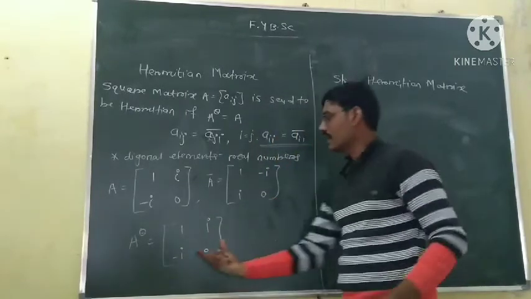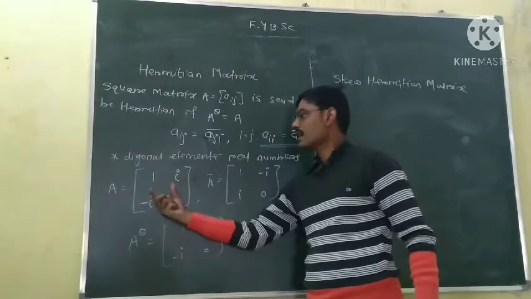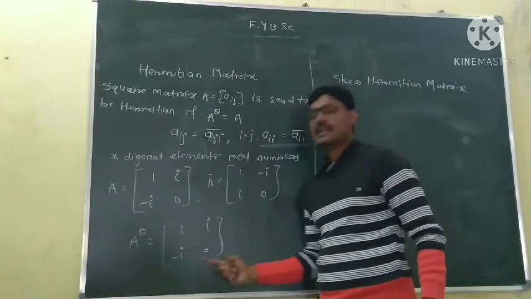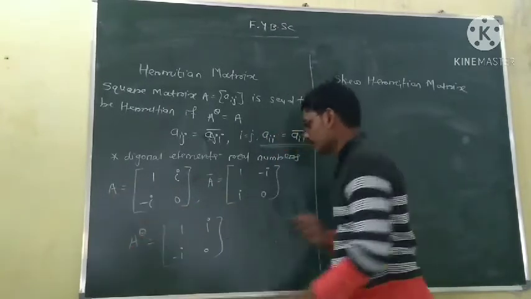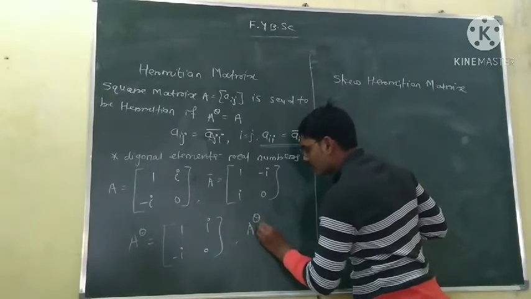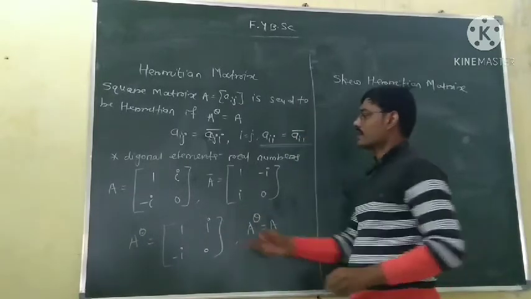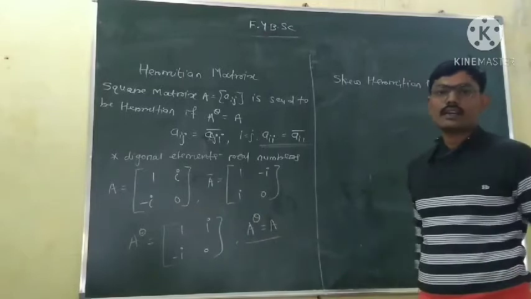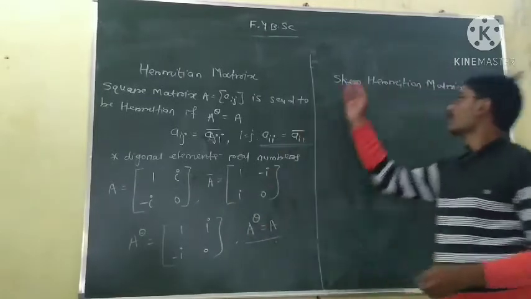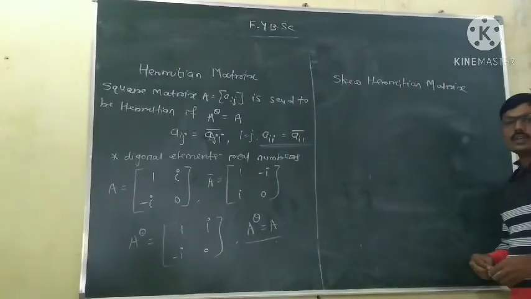Now see, A conjugate is same as A, with entries 1, i, minus i, 0. So A conjugate is equal to A. The matrix is a Hermitian matrix. Now the skew Hermitian matrix.